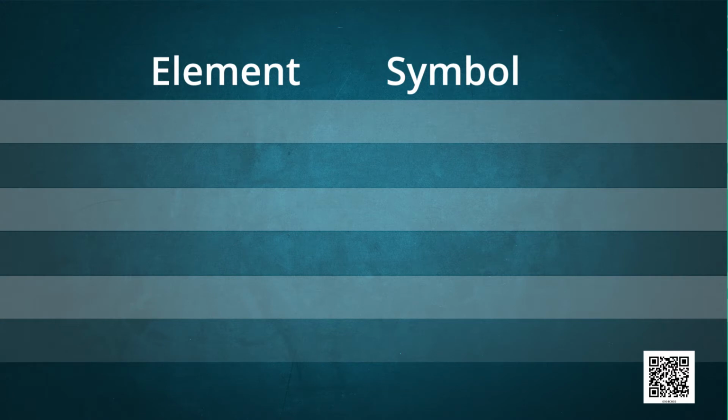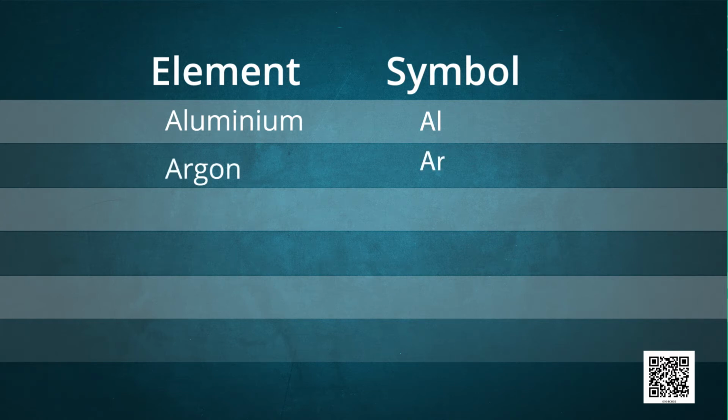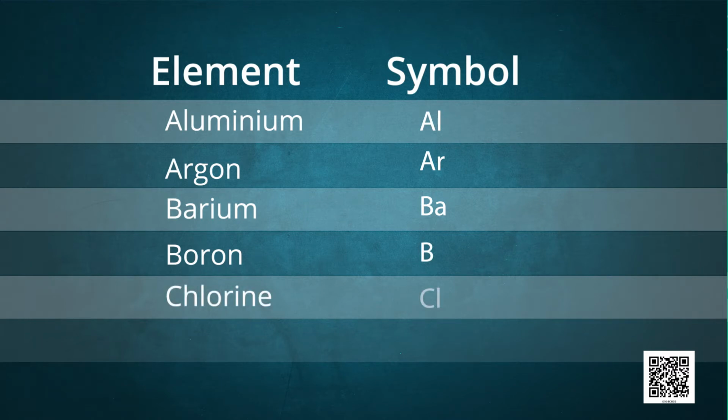For example, for aluminium, the symbol is shown as capital A, small l, Al, and the symbol for argon is capital A, small r, that is Ar. For barium, the symbol is shown as capital B, small a, Ba. For boron, the symbol is B, and for chlorine, the symbol is capital C and small l, Cl.